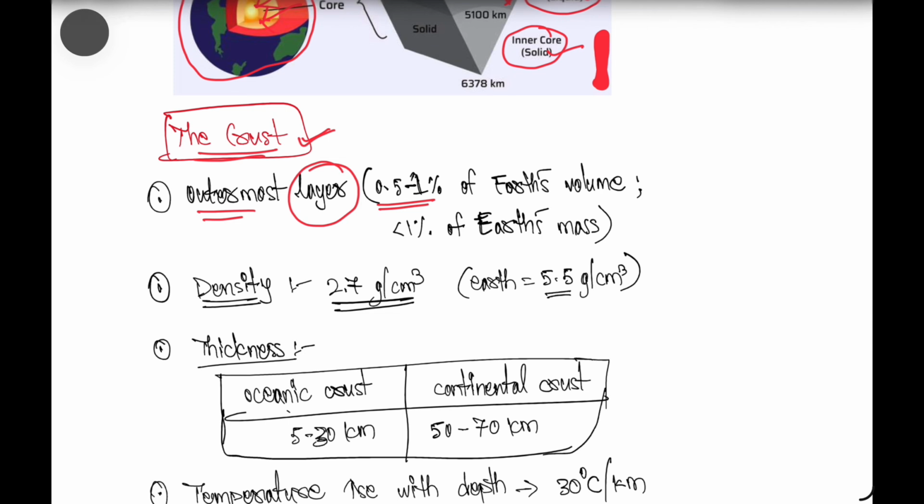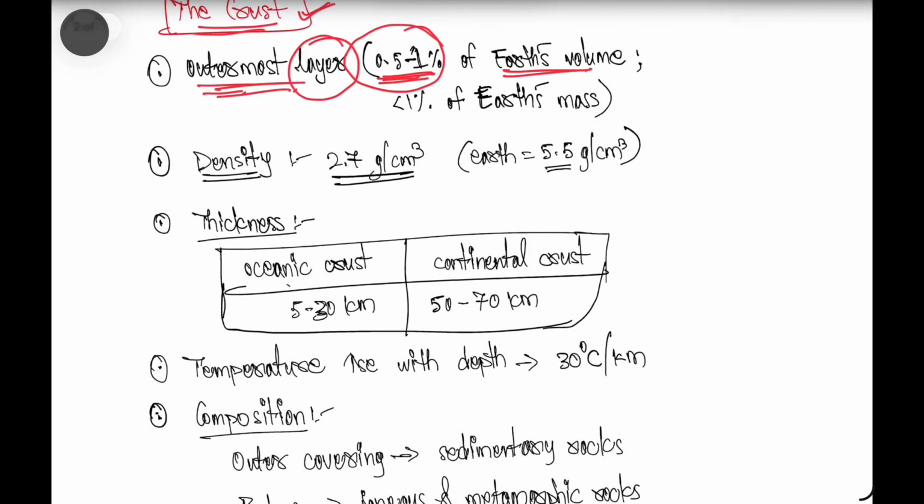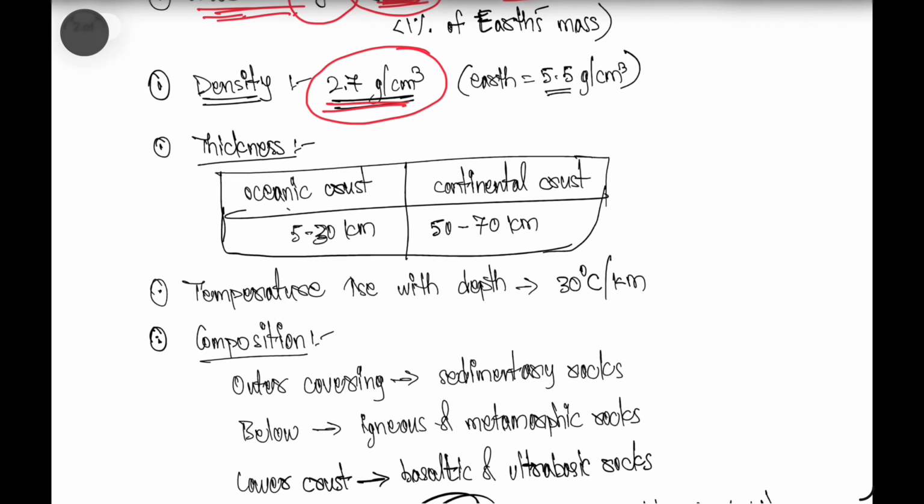It is the outermost layer of the earth and makes up almost 0.5 to 1% of the total earth's volume. The density of this crust is 2.7 grams per centimeter cube. Suppose this is the earth, this is the crust region, this is the continent, and here water is present. This is the oceanic region.